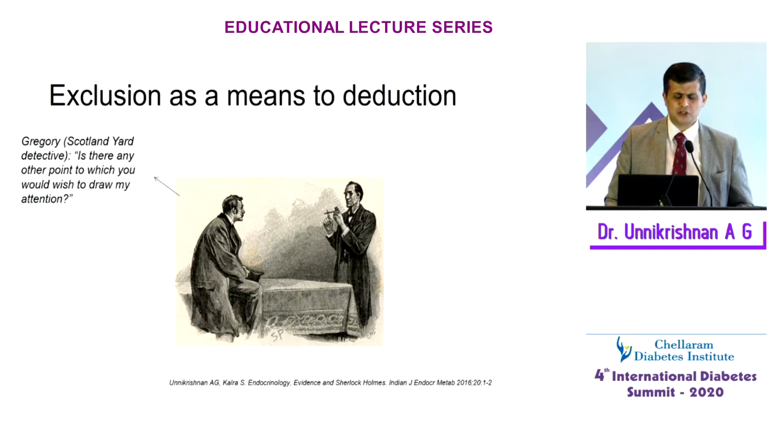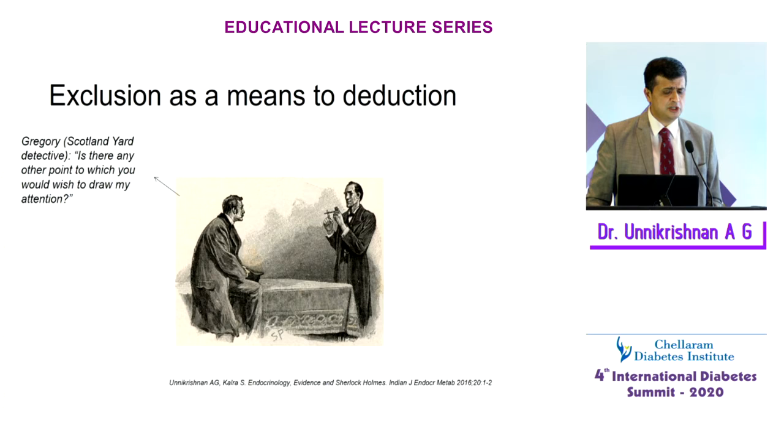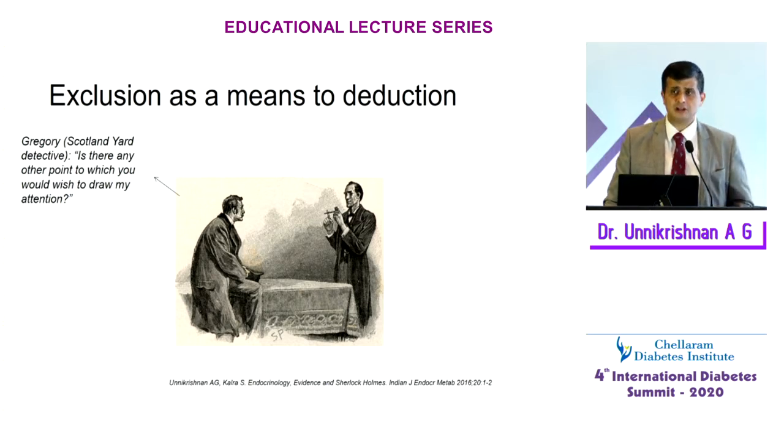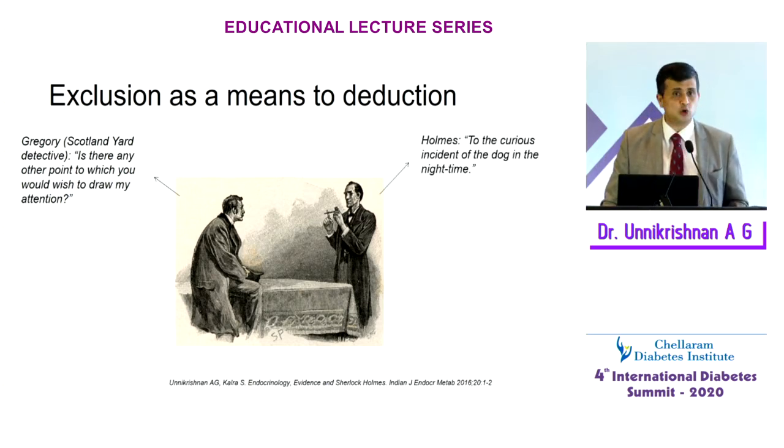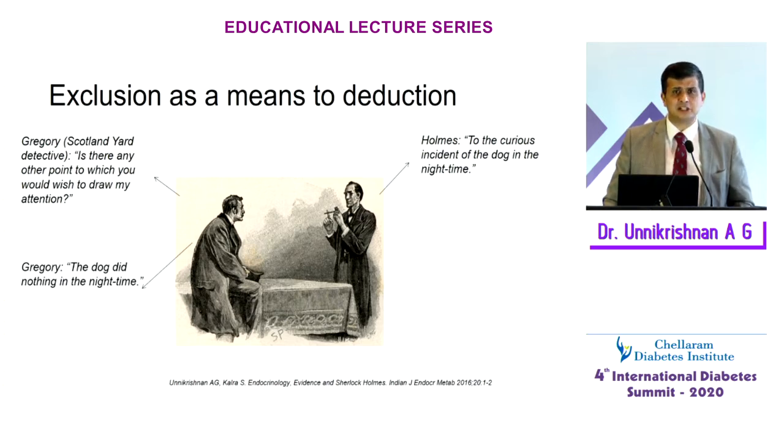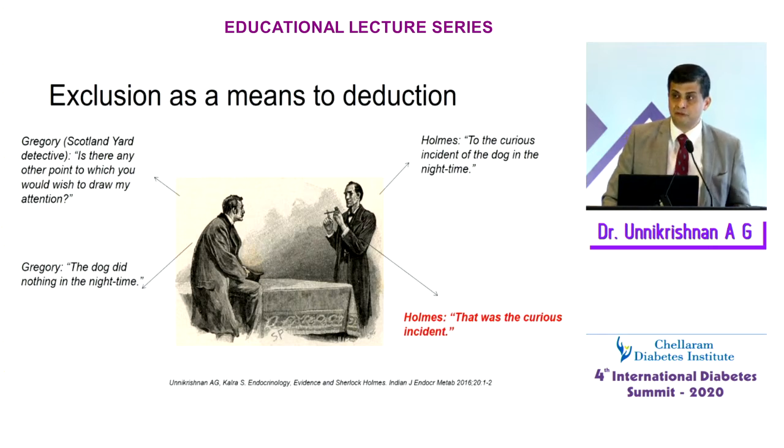So Gregory, the Scotland Yard detective, asks Holmes, is there any other point to which you would wish to draw my attention? And Sherlock Holmes says, yes, I want to draw your attention to the curious incident of the dog in the night time. Gregory says, but the dog didn't do anything at night time. And Sherlock Holmes says, that was the curious incident, because the very fact that the dog did not bark at night when the horse was being stolen means that the person who stole the horse is known to the dog. Otherwise, the dog would bark.